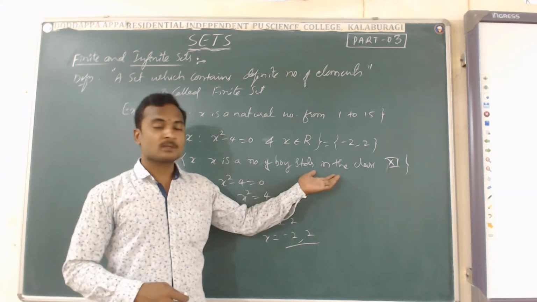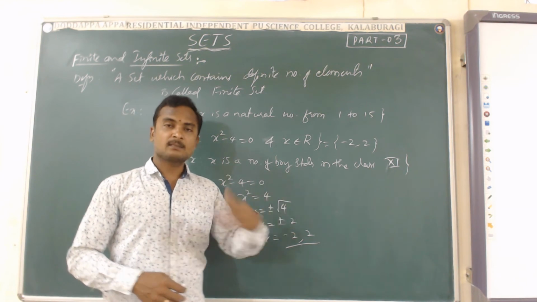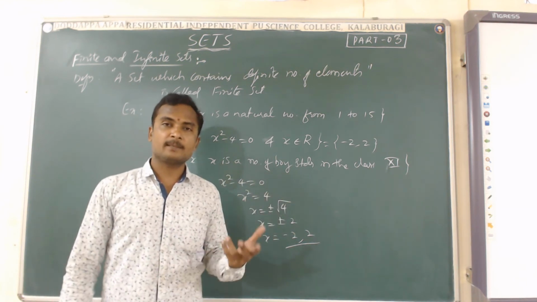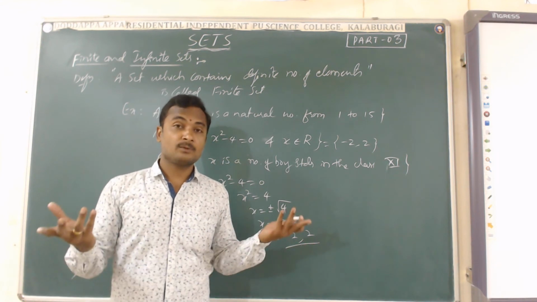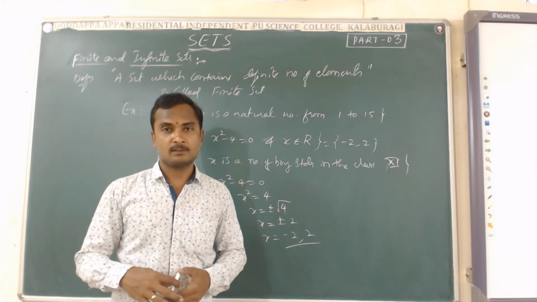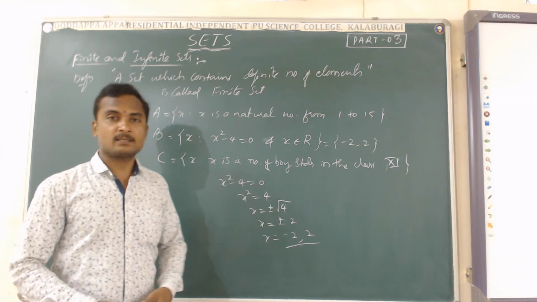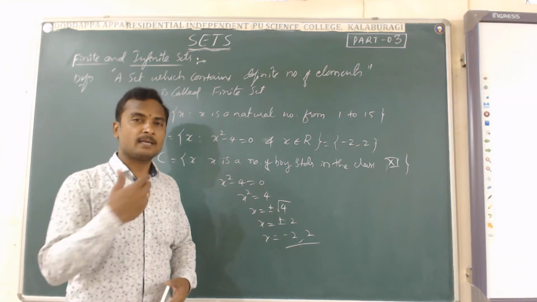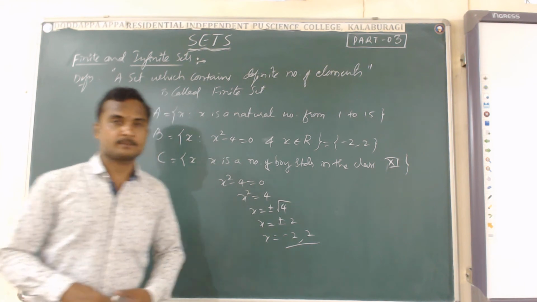And here see some examples. The number of boy students in the class will be 10, 15, 20. It is a special case that if someone makes a set of an infinite number of students, that is not possible, right? Therefore, generally these are the examples of the finite set. And like this, we can give more examples. Note this.